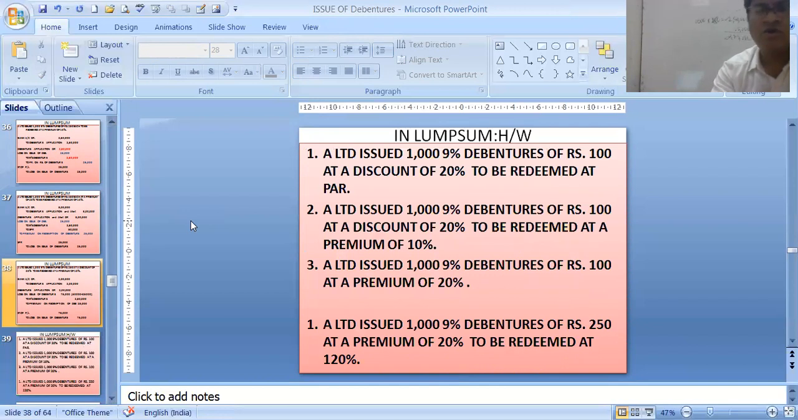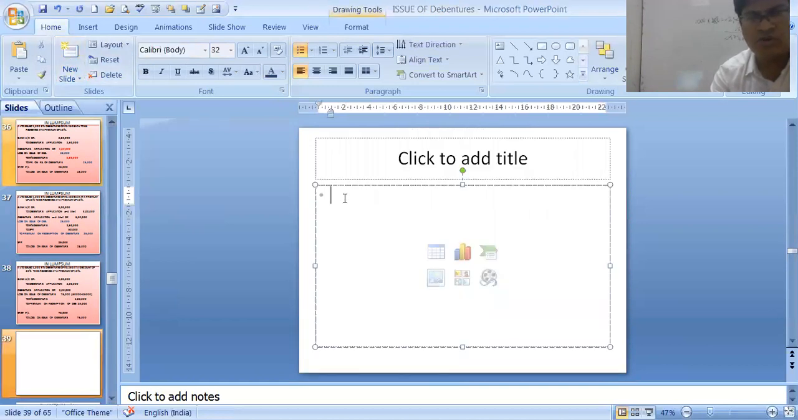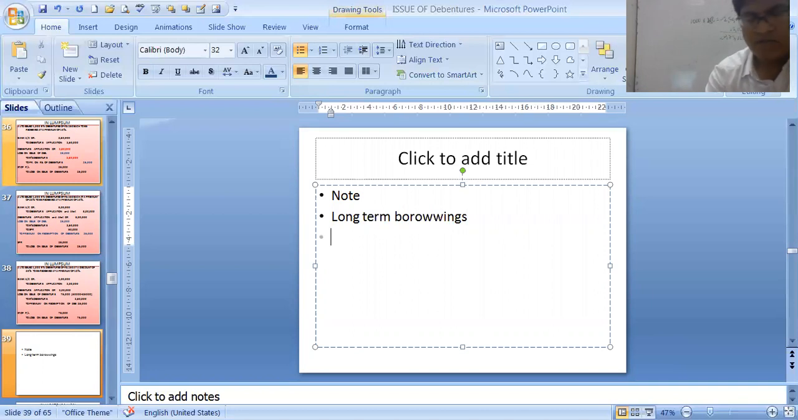So this is your homework sum. But before doing this homework sum, I will show you how these debentures will be shown under Schedule 3 in the notes to accounts. I am showing only the notes to accounts. Note number 3 or 4, whatever it comes, will always come under long-term borrowings. Under long-term borrowings, you have this debenture, the last case I am showing you.